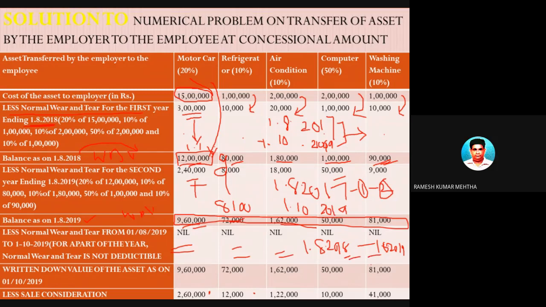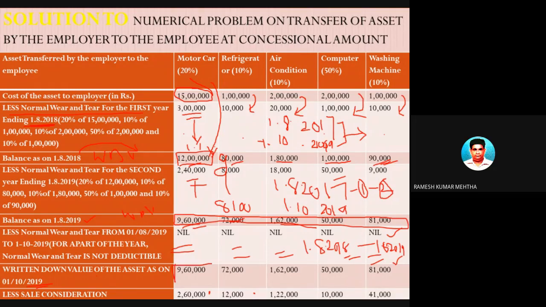So the written down value on the date of sale is 9 lakh 60,000 minus 0 is 9 lakh 60,000. 72,000 minus 0 is 72,000. 1 lakh 62,000 minus 0 is equal to 1 lakh 62,000. 50,000 minus 0 is equal to 50,000. And similarly, you can calculate for the other assets which are there in the problem.